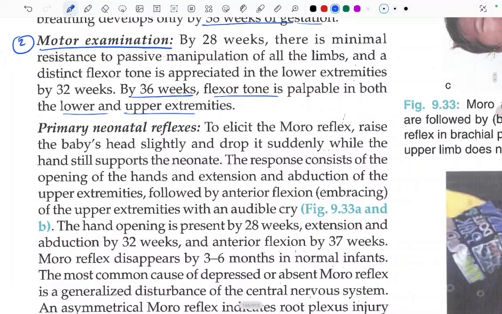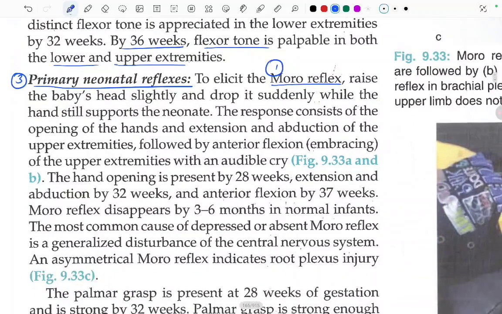Now coming to the primary neonatal reflexes. The first one we are going to read about is the Moro's reflex. To elicit it, raise the baby's head slightly and drop it suddenly while the hand still supports the neonate. The response consists of opening of the hands and extension and abduction of the upper extremities, followed by anterior flexion, embracing of the upper extremities with an audible cry. This was the Moro's reflex.